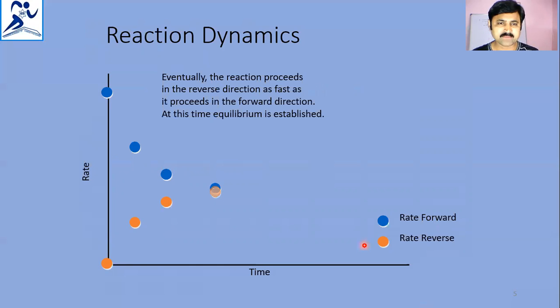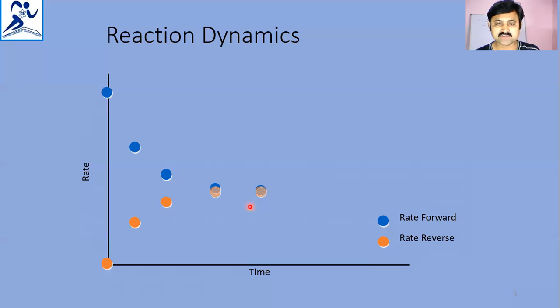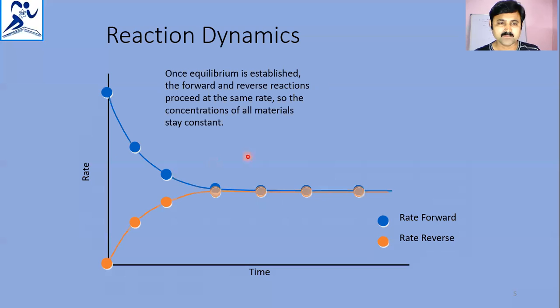Eventually, the reaction proceeds in the reverse direction as fast as it proceeds in the forward direction. At the time of equilibrium, equilibrium will be established here. If you observe, these two lines keep on coinciding with each other, from here to here.